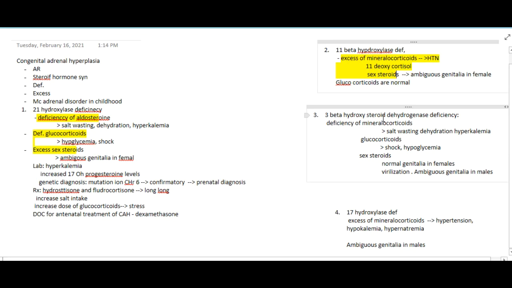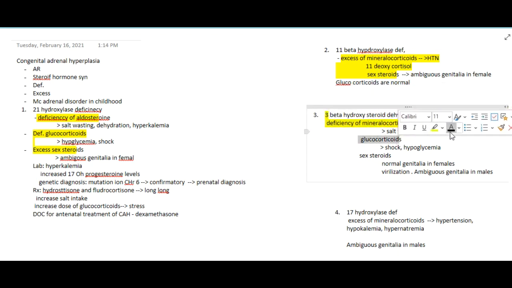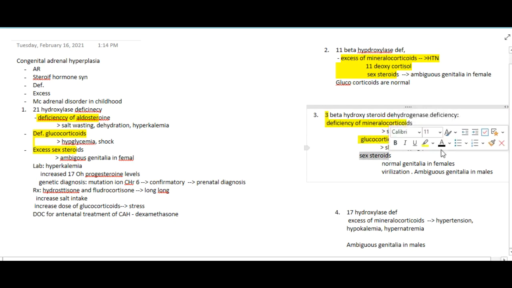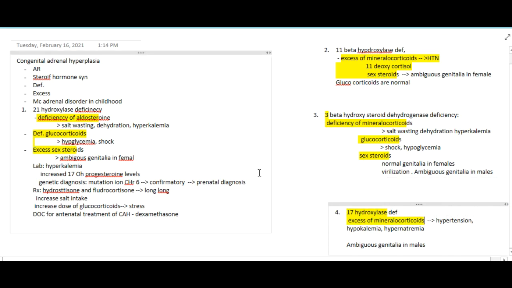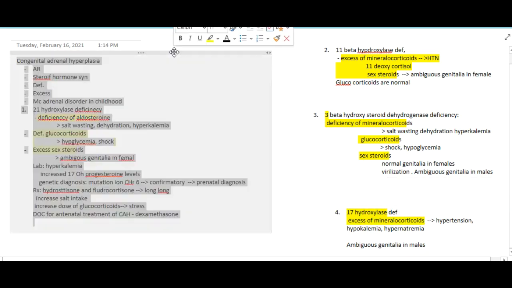In 3 beta hydroxysteroid deficiency, you can remember it like this: in the name itself we have 3, so all the 3 are deficient here. In 3 beta hydroxysteroid dehydrogenase deficiency, all the 3 are deficient. Then in 17 hydroxylase deficiency, there will be only excess mineralocorticoids. Okay, so this is important.